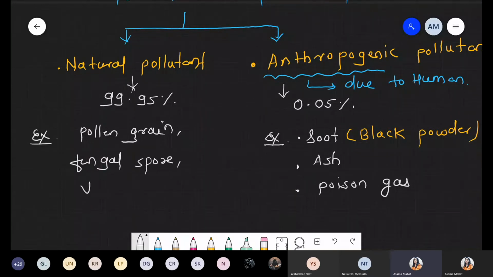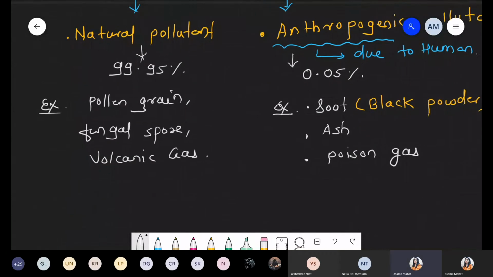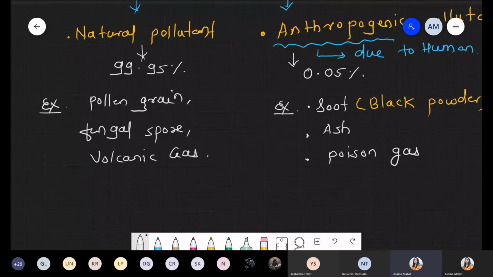Some amount of volcanic gas is also present in the atmosphere. And sometimes we talk about marshy gas or paddy field gas. Can you tell me any alternate name for marshy gas or paddy field gas?